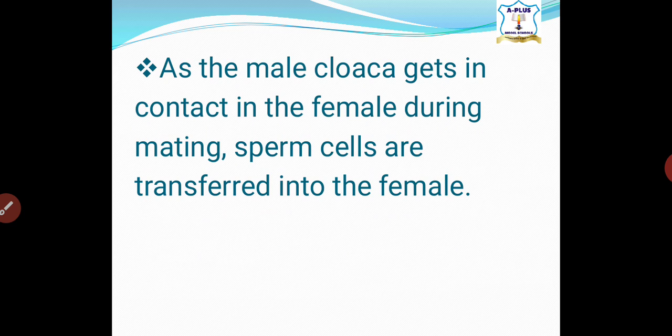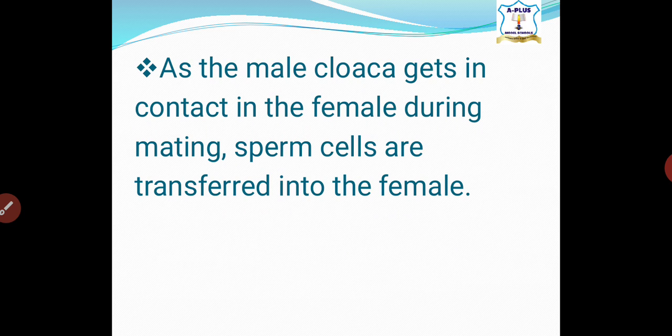As the male cloaca, this is where the sperm is accumulated. As the male cloaca gets in contact with the female during mating, sperm cells are transferred into the female. Mating means copulation, when male and female come together to have sexual intercourse.